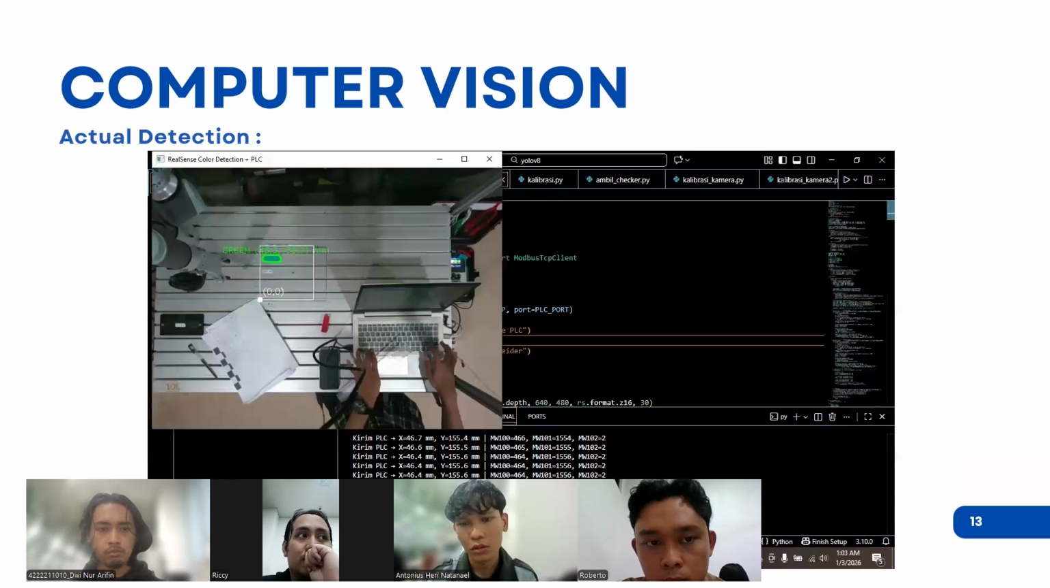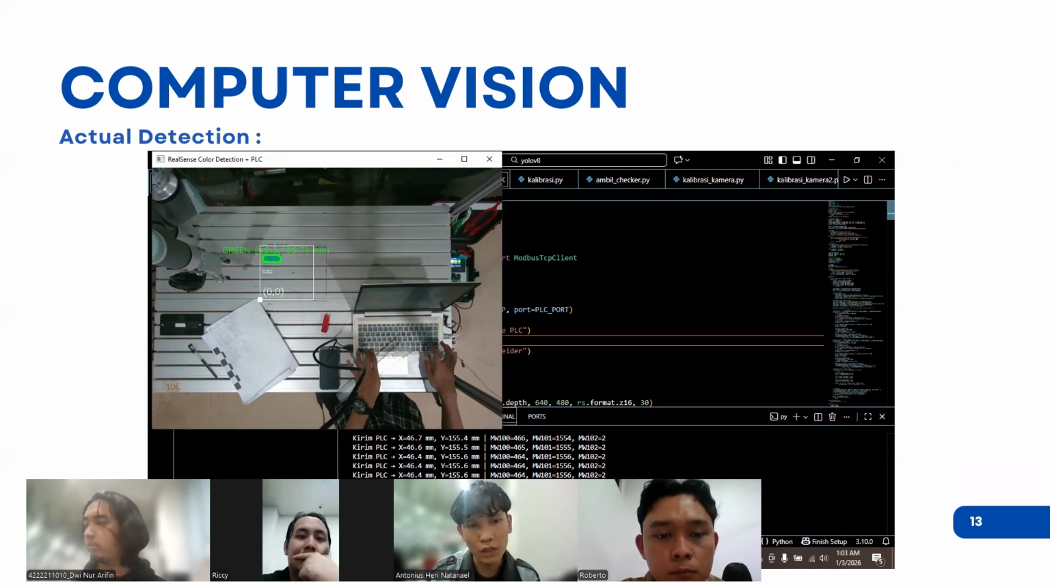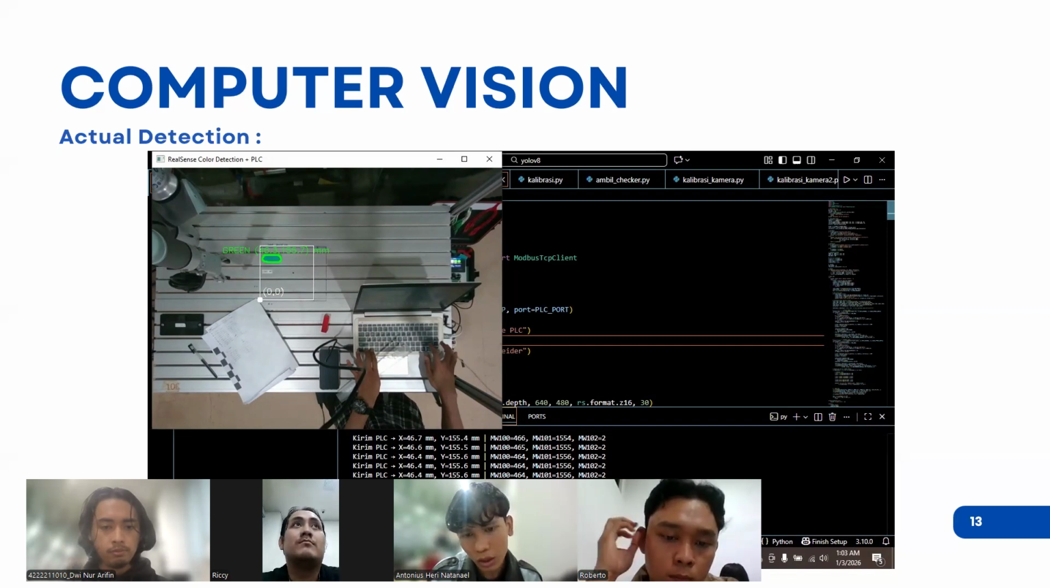So this is the process of computer vision for detecting the object or workpiece. In here we see the output is the coordinate of the workpiece, that is X and Y, and the data will be sent to the PLC with Modbus words 100, 101, and 102.